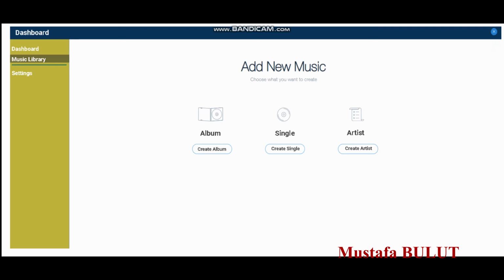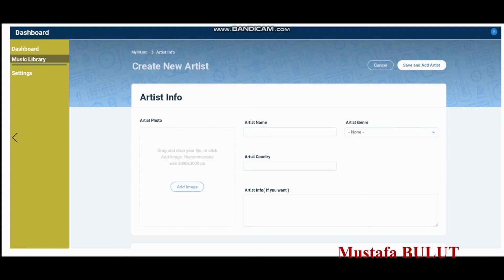I'm clicking this create artist button, and I should fill in some information in this part, like artist name, artist genre, and other artist information. Then I filled this part. I'm clicking the save button, and I created a new artist.